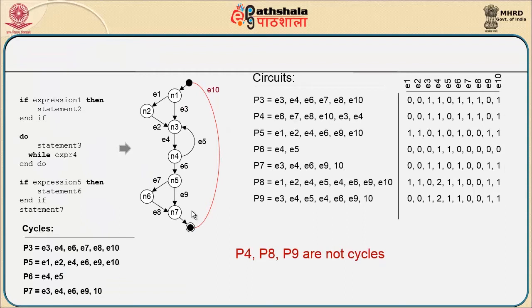whereas at the same time I also try to understand the number of cycles associated with this particular graph. So, how many different cycles exist? Where are the cycles, or what are the paths which represent cycles? P3 is one path, P5 is another path, P6 another path, P7 is another path. Of all the independent paths, only 4 of the paths are representing cycles, whereas P4, P8 and P9 are not said to be cyclic paths.